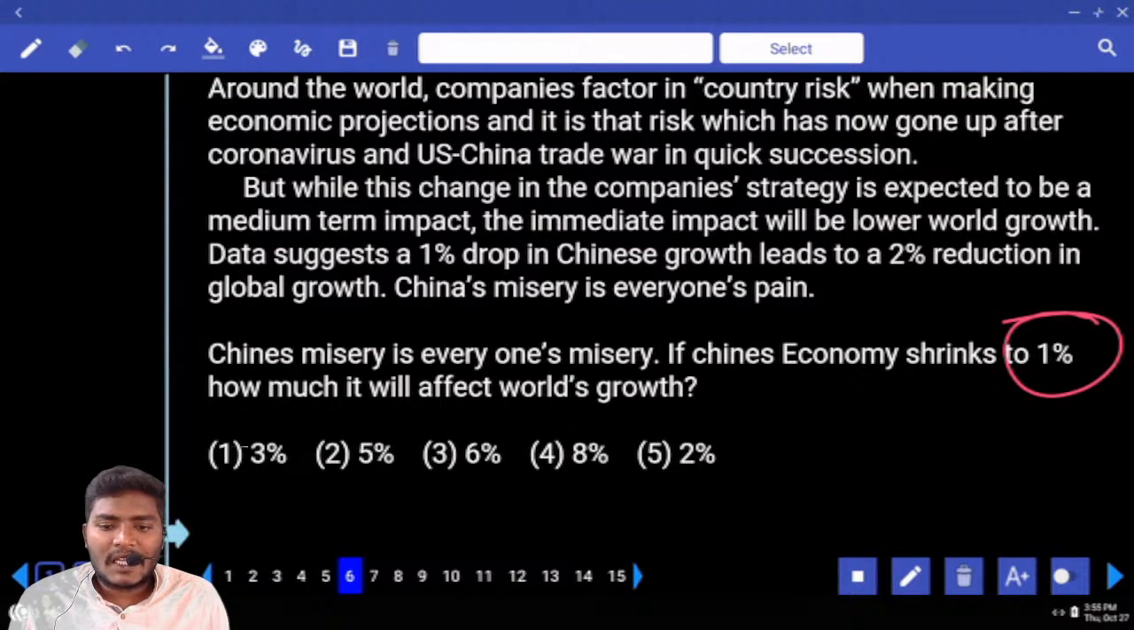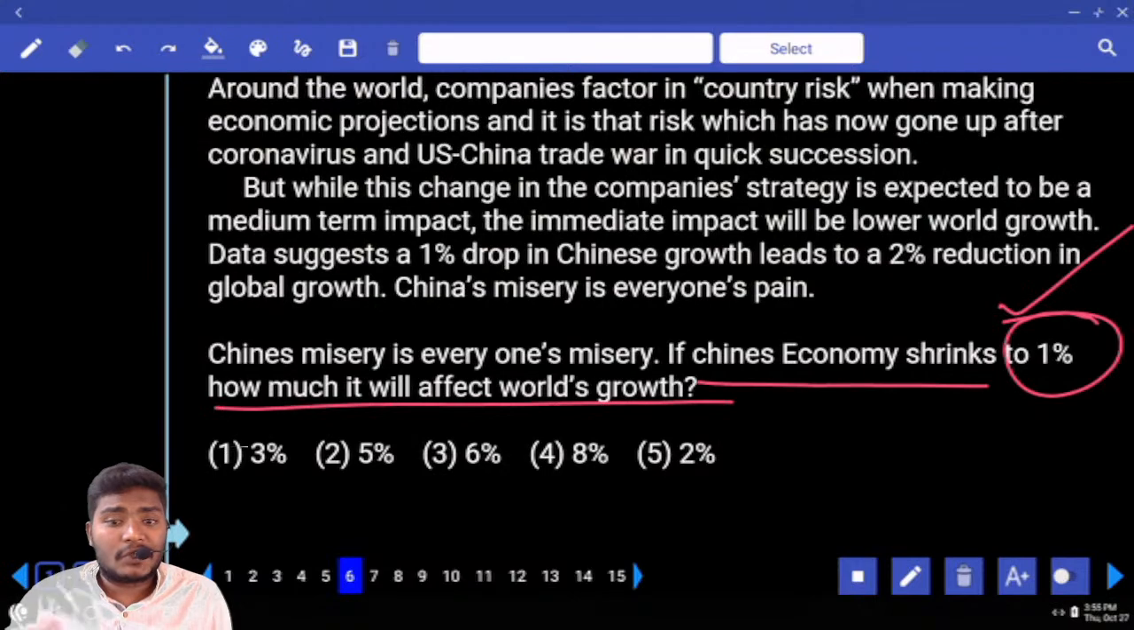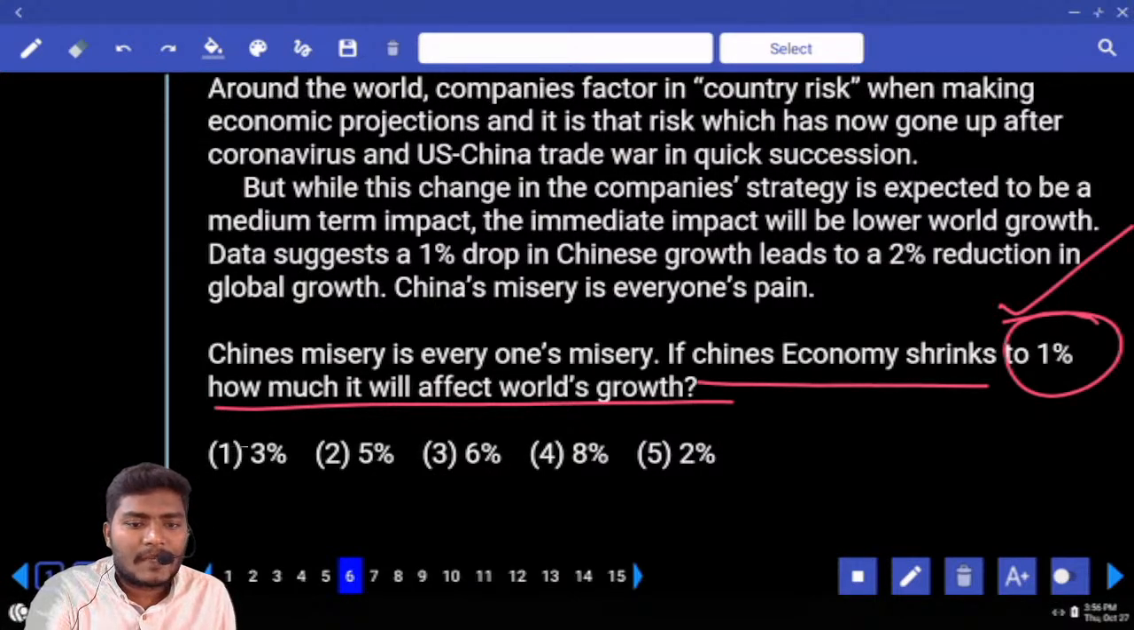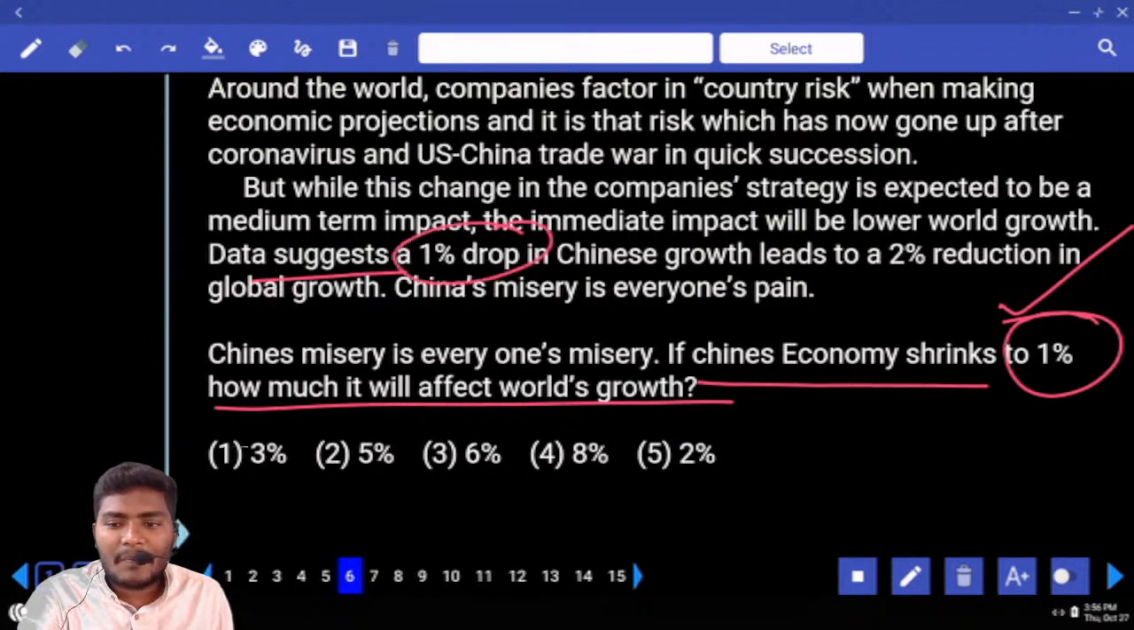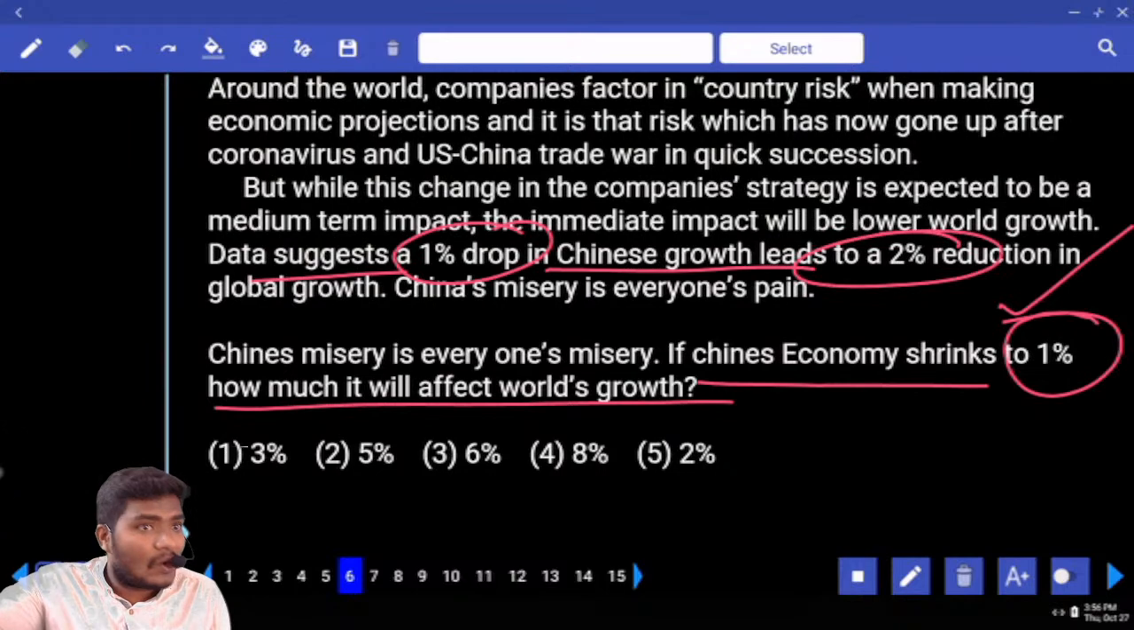Chinese misery is everyone's misery. Why? If China's economy shrinks 1%, how much will it affect the world's growth? What happens here? Data suggests one percent drop in Chinese growth leads to 2% reduction in the global economy.